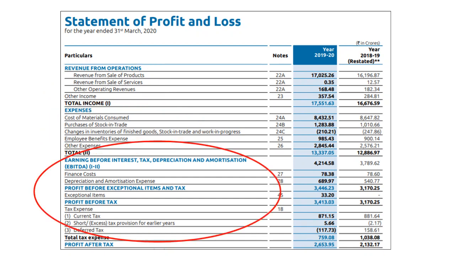The next section is on profitability. Revenue minus expenses gives us EBITDA, which is a very common terminology used in the finance industry. It stands for earnings before interest, tax, depreciation and amortization. After you deduct the interest or finance cost and depreciation and amortization, we end up with profit before tax. If the profit before tax amount is positive, we are liable to pay tax to the government. And after paying tax, we are left with profit after tax.